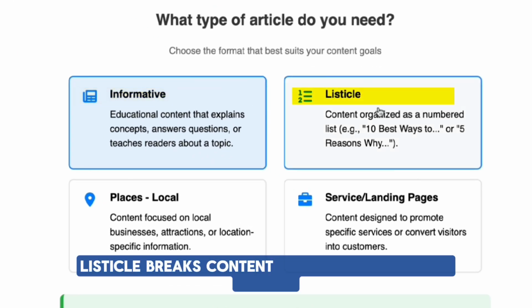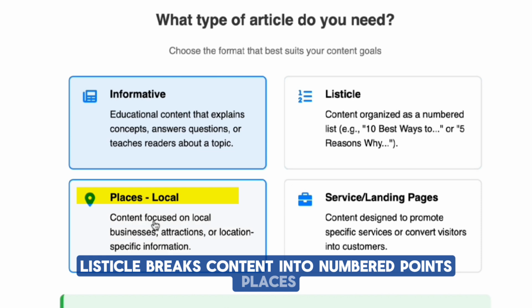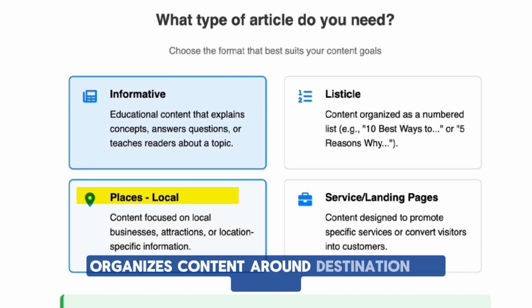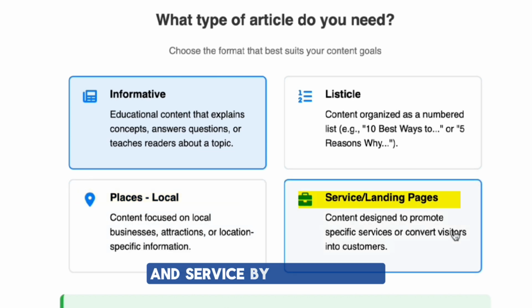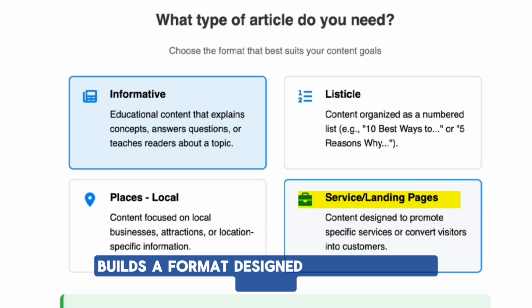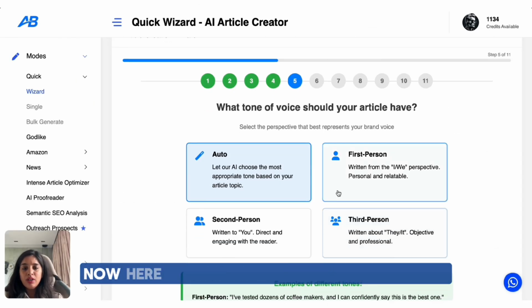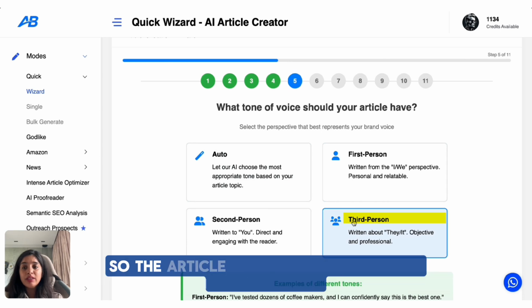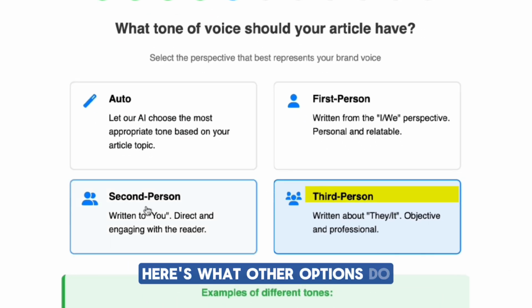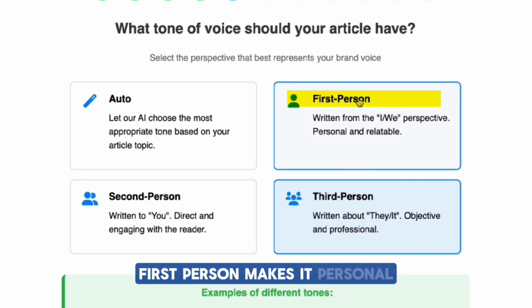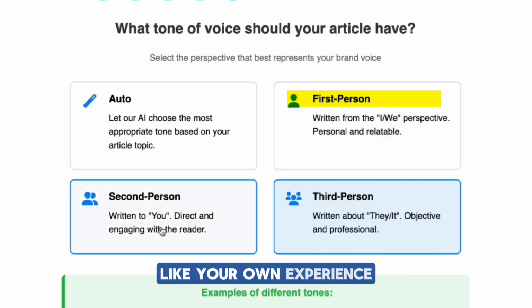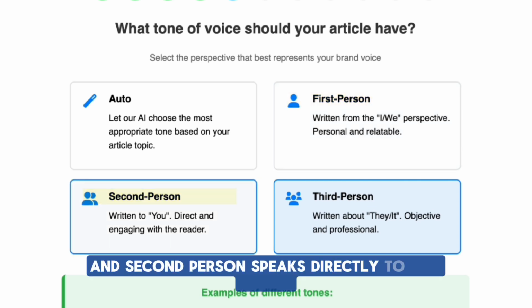Listicle breaks content into numbered points. Places organizes content around destination or regions. And service or landing page builds a format designed for service or offers. Next, tone of voice. Now here I'm going to go with third person so the article reads like a neutral and reliable guide. Here's what other options do. First person makes it personal, like your own experience, and second person speaks directly to the reader.